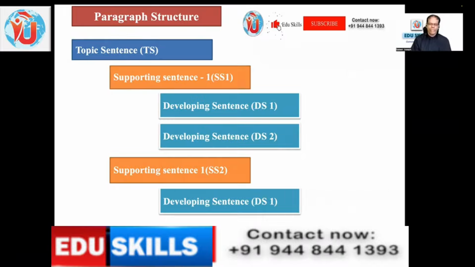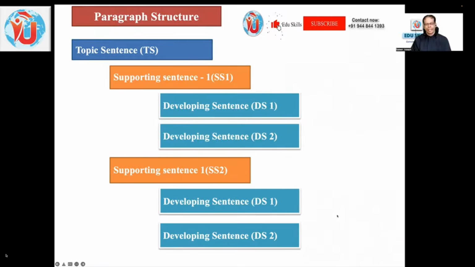Then you will have supporting sentence 2. Again, you can have a supporting sentence, then again 1 or 2 developing sentences. So the supporting sentence 2 again explains the topic sentence. Then you have the developing sentence, again 1 or 2 as required. So this is a paragraph structure. Even when you are writing a letter, in the main paragraphs you have to follow this structure. This is a classical structure for English writing.